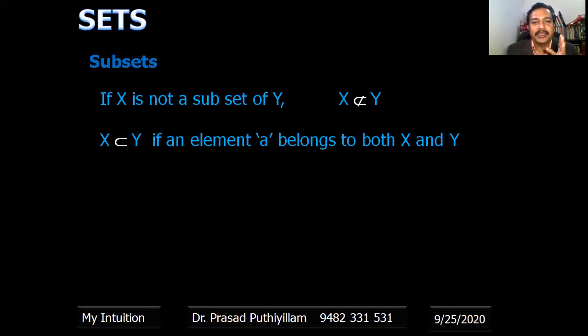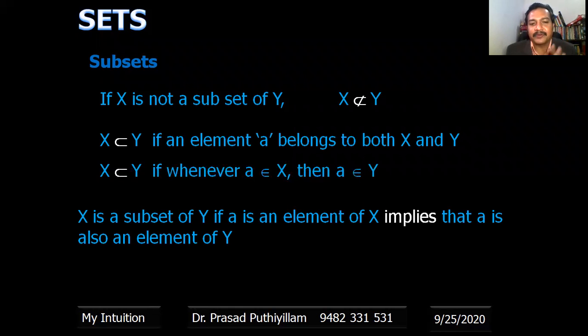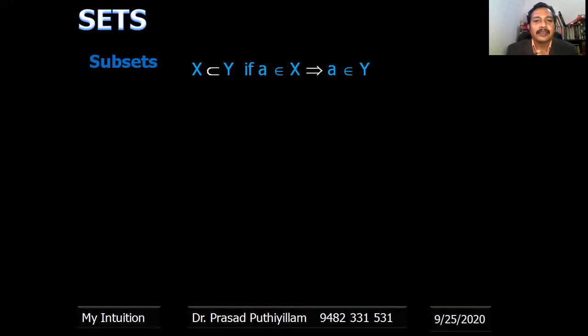X is a subset of Y if an element A belongs to both X and Y. Same thing: X is a subset of Y if whenever A belongs to X, then A belongs to Y. X is a subset of Y if A belongs to X implies A belongs to Y. That is what was mentioned in the previous slide.